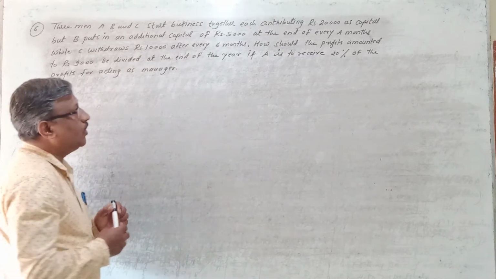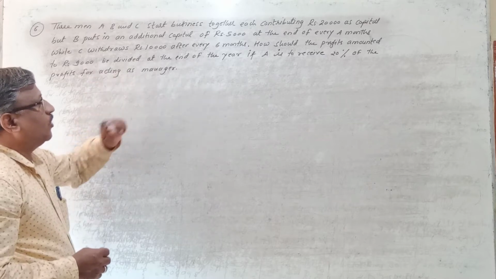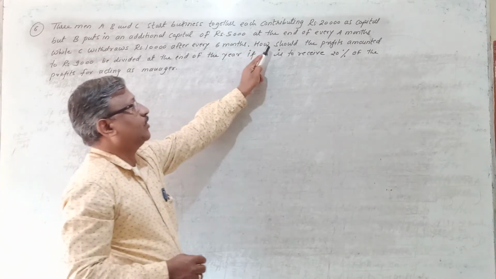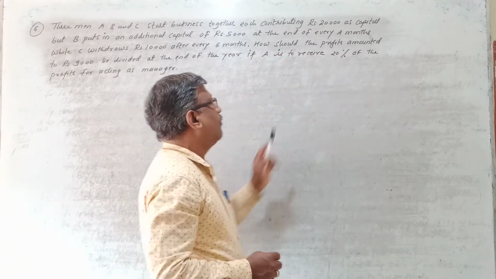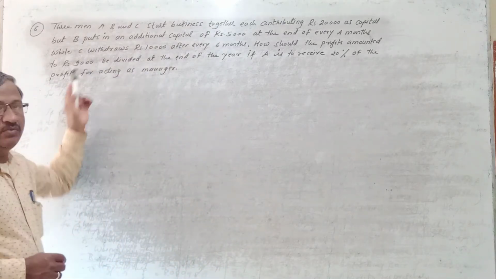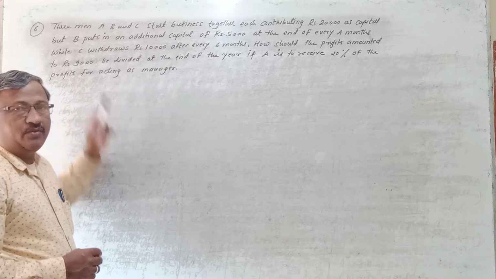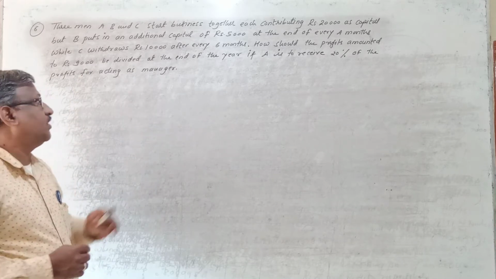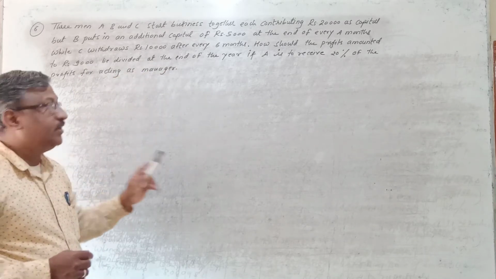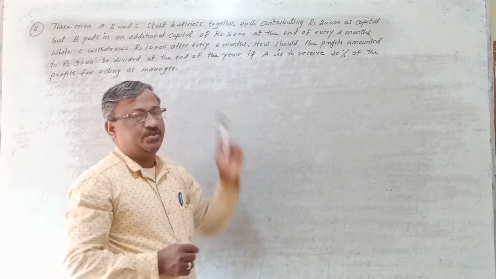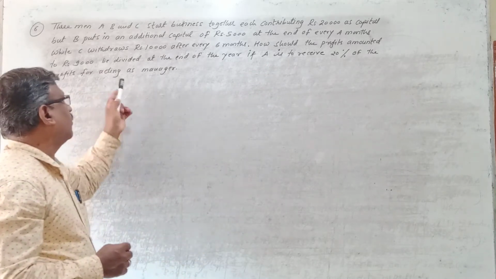So at the end of the problem, what have they asked? They have asked how the profit amounting to rupees 9,000 should be divided. What is the profit earned by these three? 9,000. So how should this profit of 9,000 be divided among these three at the end of the year if A is to receive 20% of the profit for acting as manager?